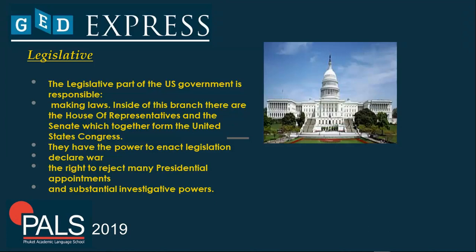For example, if they disagree with a presidential appointment, they can reject it through the House of Representatives and the Senate, which has 100 senators, and we also have representatives, 435 members. This is a very tough job for them, because the legislative branch also has privileges and the power to govern and to implement such things.